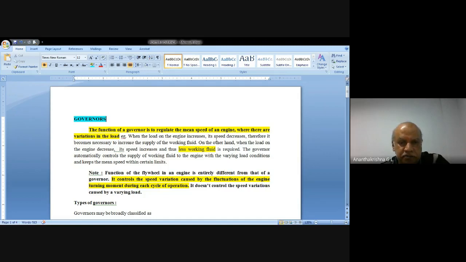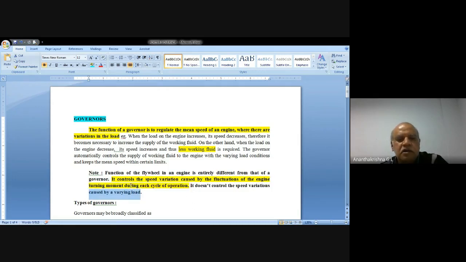Then what is the difference between a flywheel and a governor, or what does the flywheel do? The function of a flywheel is to control the speed variation caused by fluctuations of the engine turning moment diagram in each cycle of operation. So it has to do with what happens within the engine, and it does not control the speed variations caused by varying load on the engine.